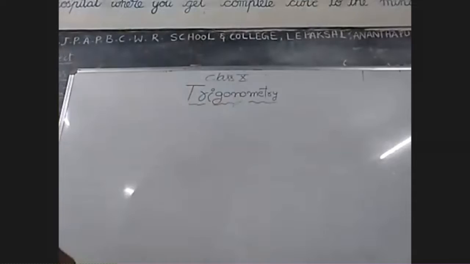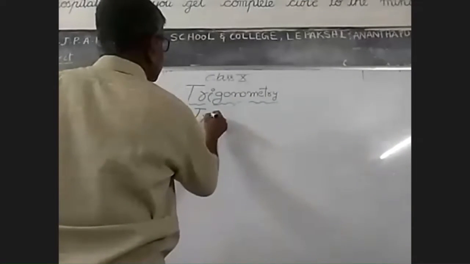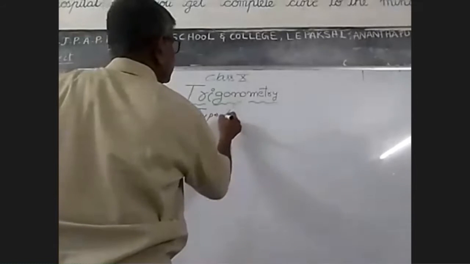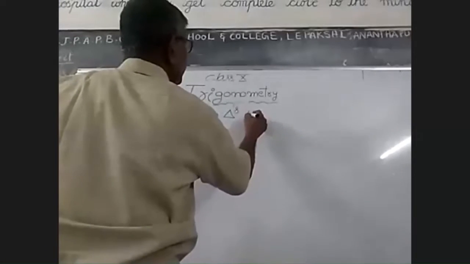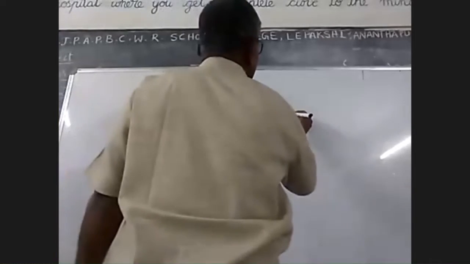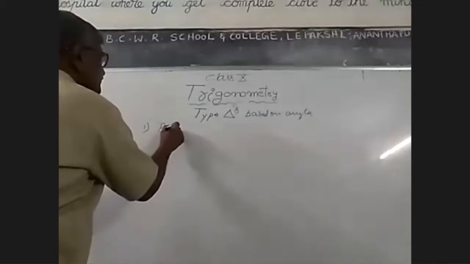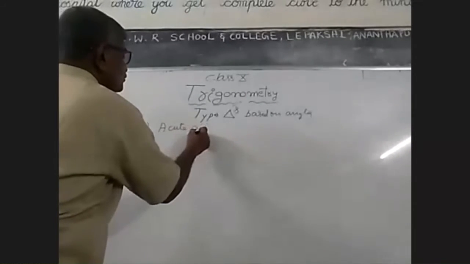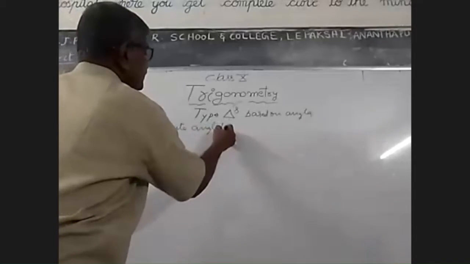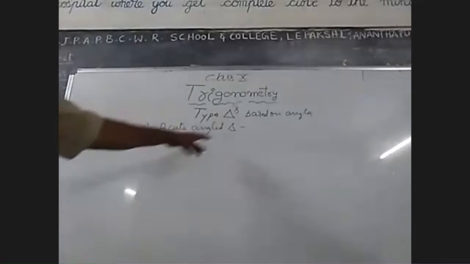Next, types of triangles based on angles. Number one, acute angle triangle. So the first one is the acute angle triangle.